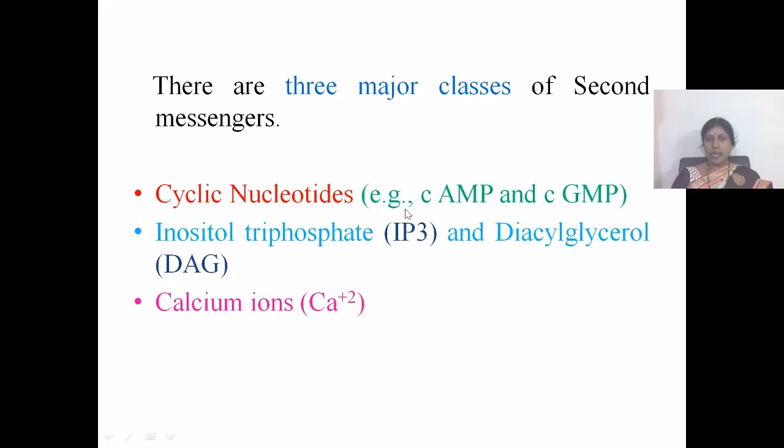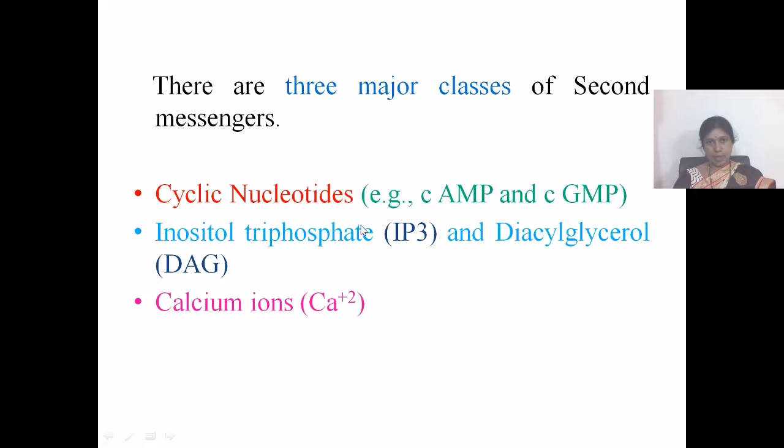The first is cyclic nucleotides, for example cyclic AMP and cyclic GMP, cyclic adenosine monophosphate and cyclic guanosine monophosphate. The second is inositol triphosphate, commonly called IP3, and diacylglycerol, usually called DAG. The third is calcium ions.